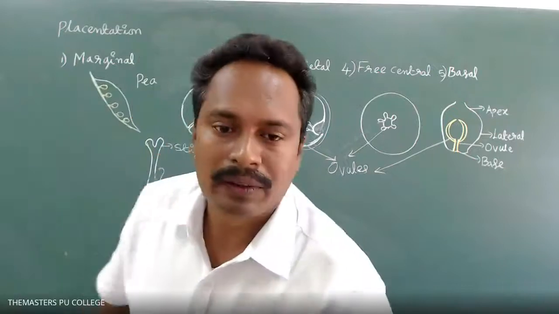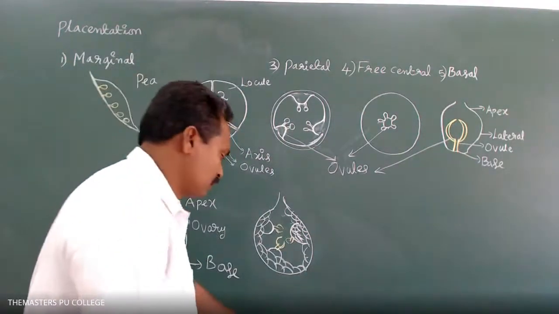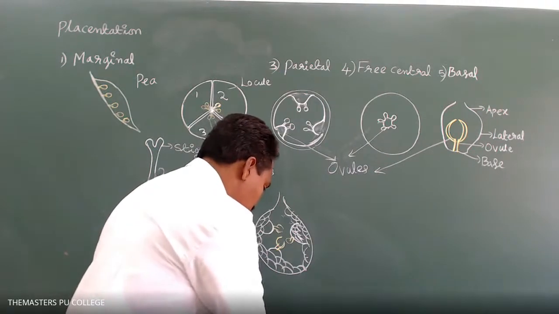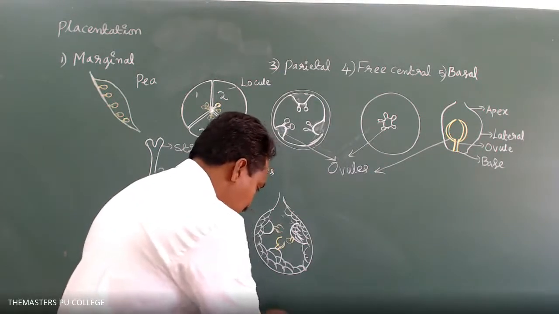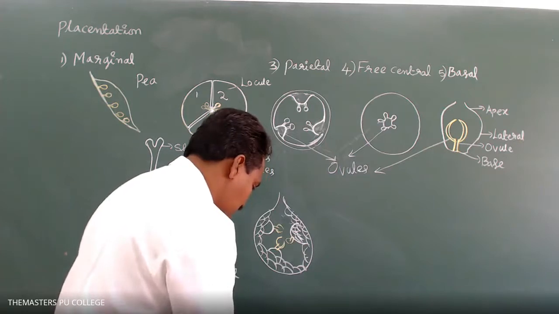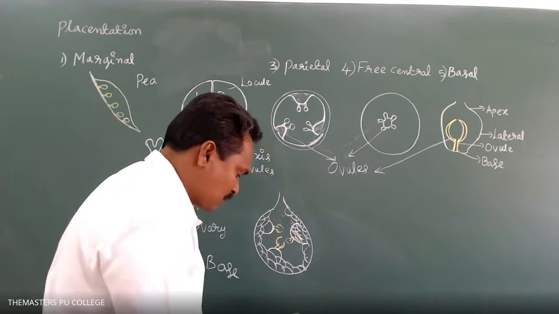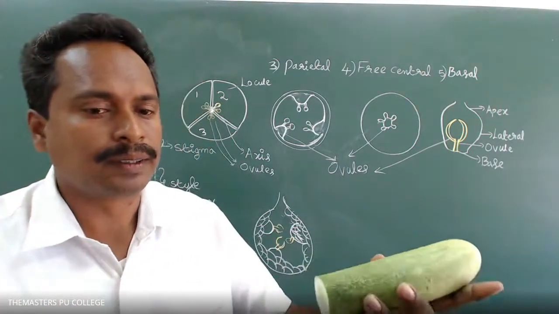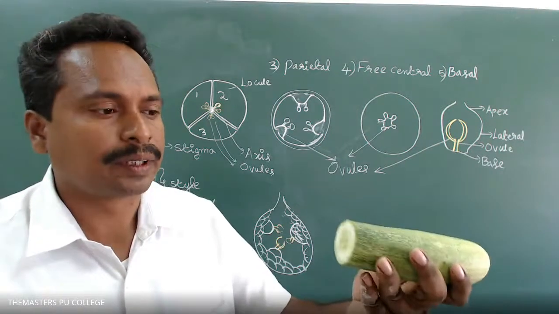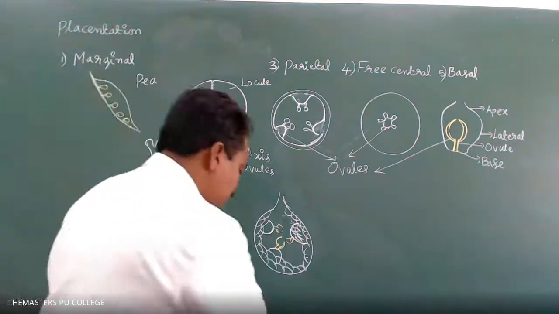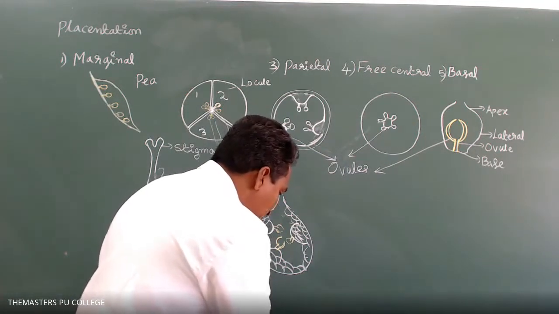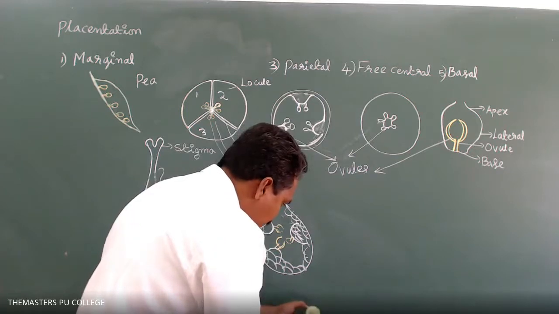Okay, now I will show one of the fruits. In this fruit, cucumber, the ovules are attached to the inner wall.